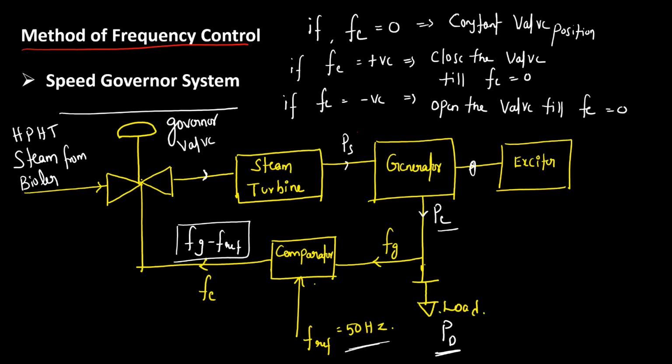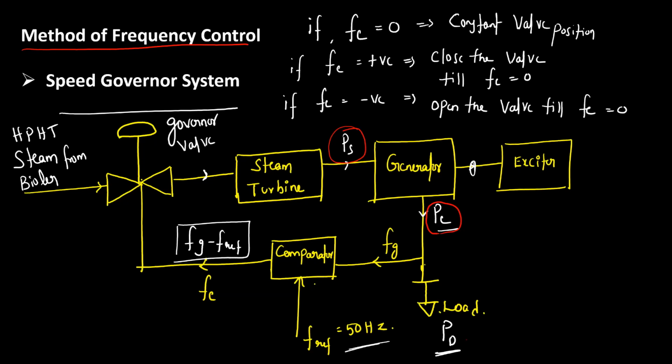So PS is the shaft power or the mechanical power supplied by the turbine, and PE is the electrical output of the generator. Ideally, if you neglect the generator losses, both will be more or less the same. When the mechanical input of the generator matches the electrical power output, your frequency will be constant.